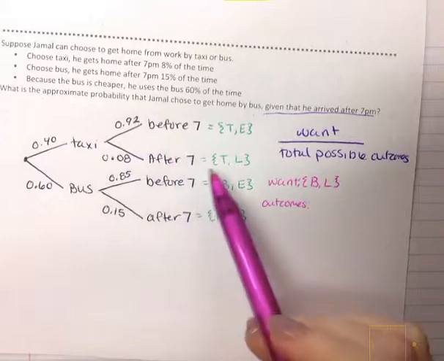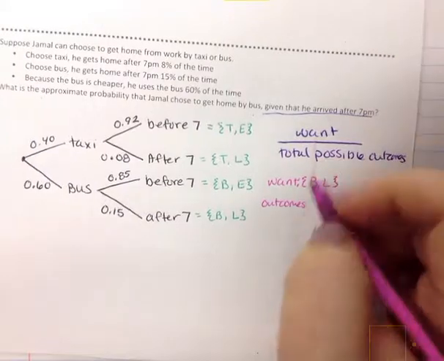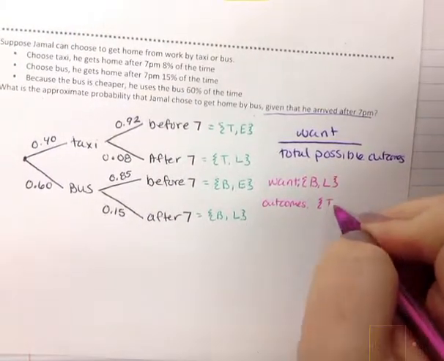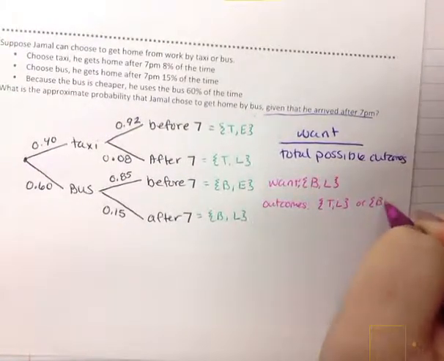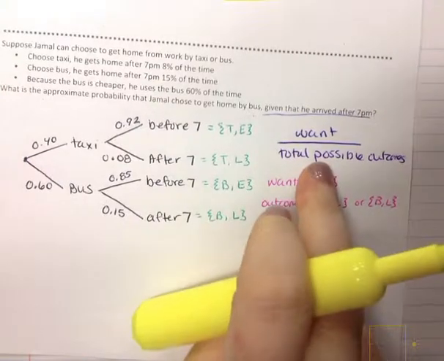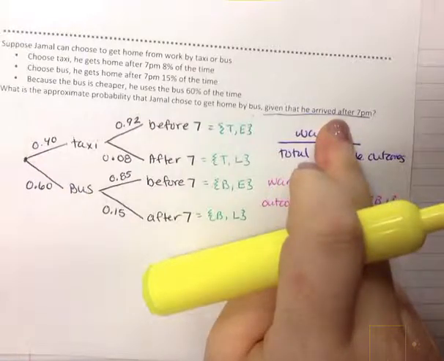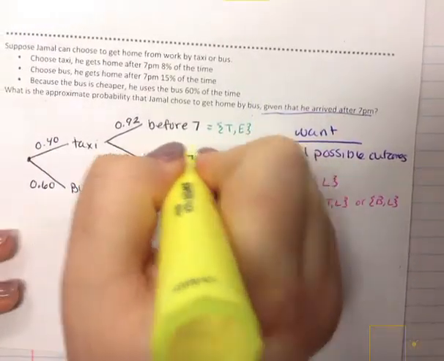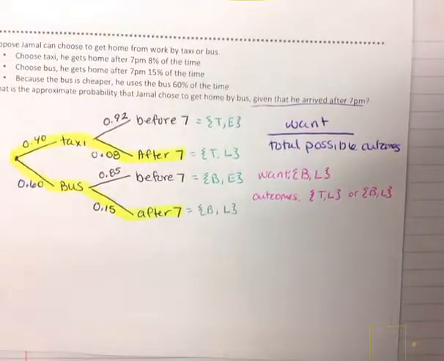He can take the taxi and still get home after 7, but he can take the bus and get home after 7. So we want both of those. All the outcomes are him taking the taxi and being late, or he could have taken the bus and been late. So again, we can follow this path. All the possible outcomes are everything of that given. We just have to know that he has to arrive after 7. So the after 7s are following this path. So we can figure out these values.